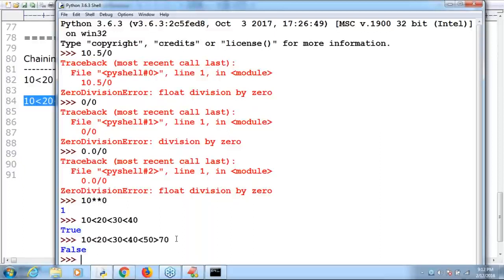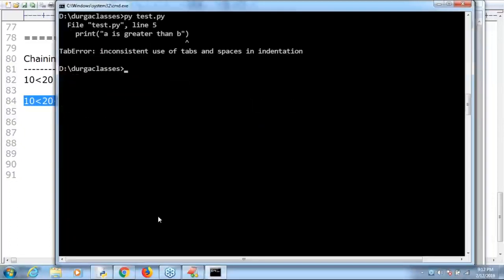So chaining of relational operators is always possible. No problem at all. In the chaining of relational operators, if at least one operator returns false, then automatically the result is always false. If all operators return true, then only the result is true. Clear? Are you able to understand, right?